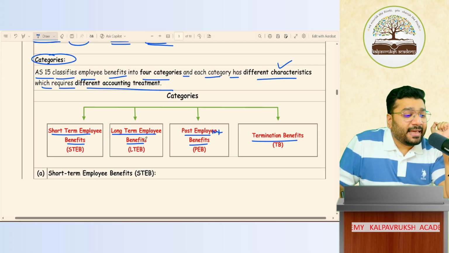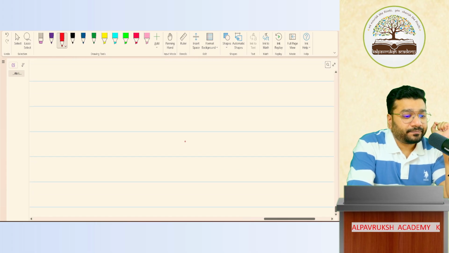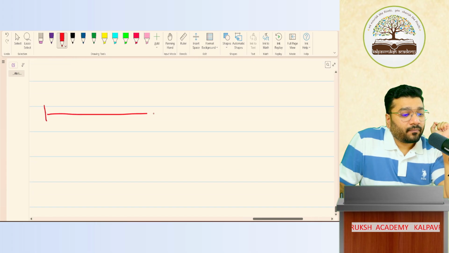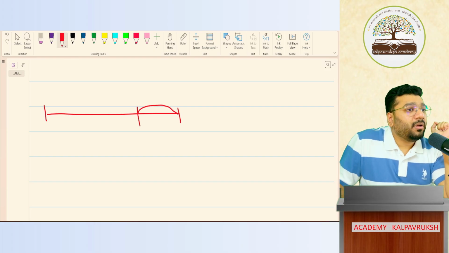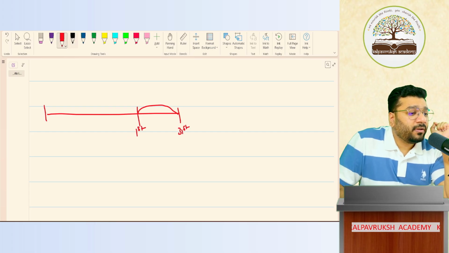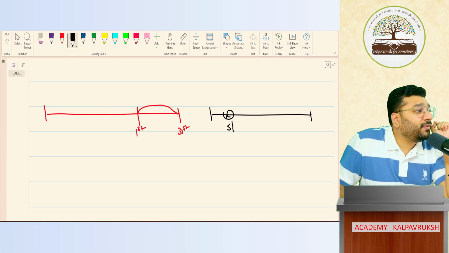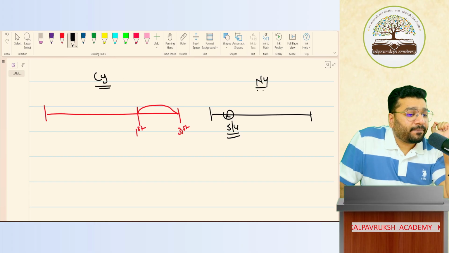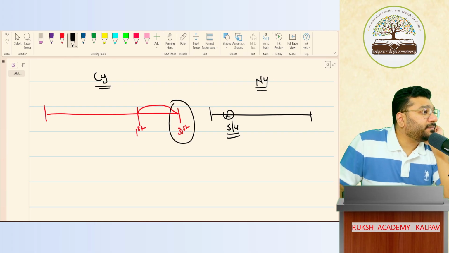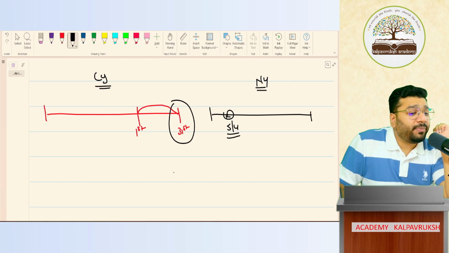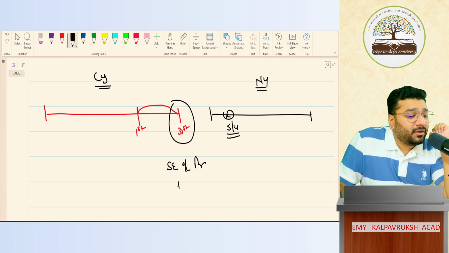Now, what is the example or meaning of short-term employee benefit? Take the month of March. Sangami Akka has worked from 1st March to 31st March. For this period, the salary is paid on 5th of April, in the next financial year. This is the current year, this is the next year. So on 31st March, will you pass the salary entry or not? Yes. What entry will you pass? Salary expenditure account debit to outstanding salary. How much? 15,000. Got it, not got it?